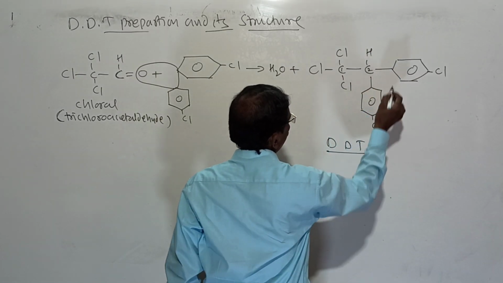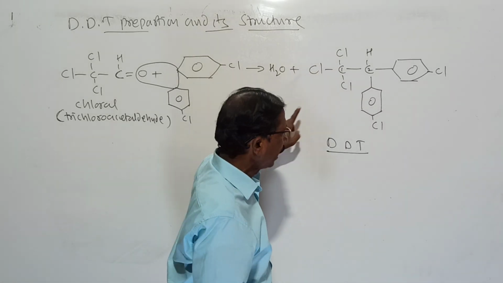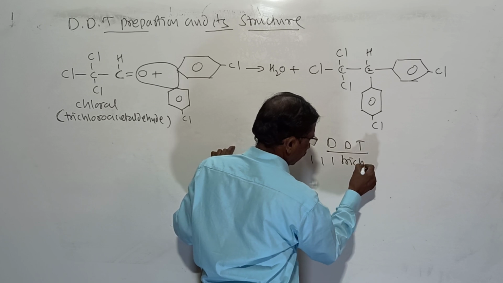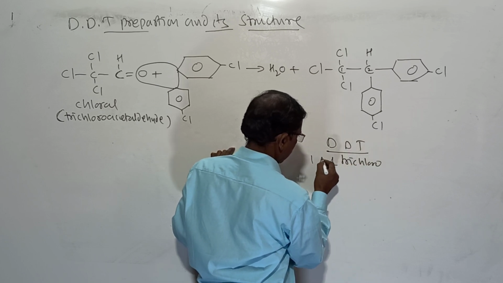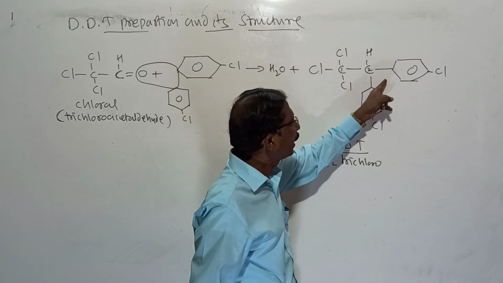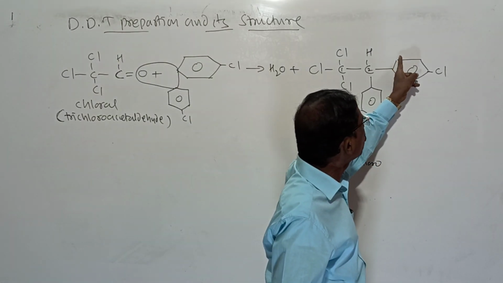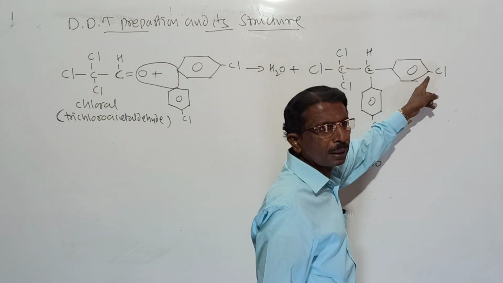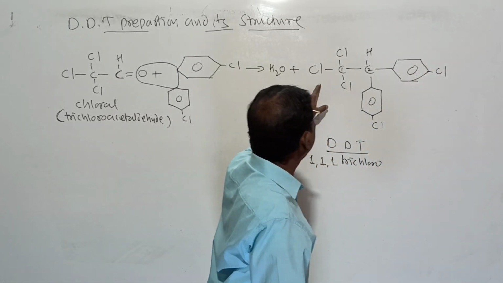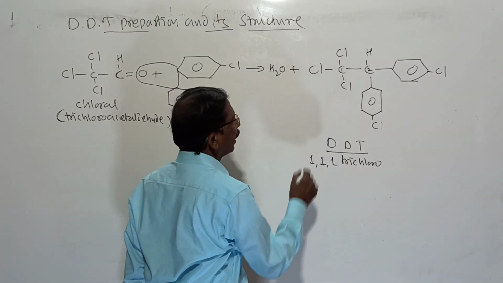It is called chlorophenyl ethane. It is called DDT.